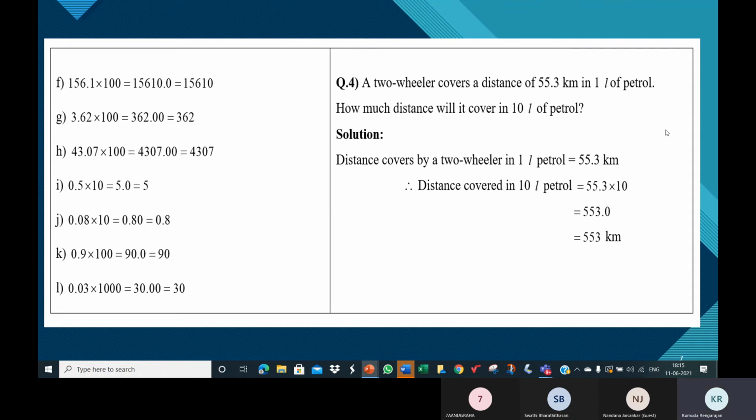If you can go 20 kilometers in 1 liter of petrol, then in 5 liters of petrol, 1 liter 20 kilometers, 5 liters, 5 into 20, 100 kilometers we can go. So you can see a similar situation shown here, where you're multiplying the decimal number by 10.